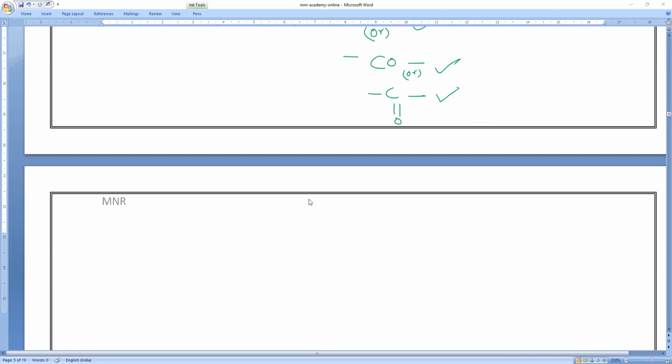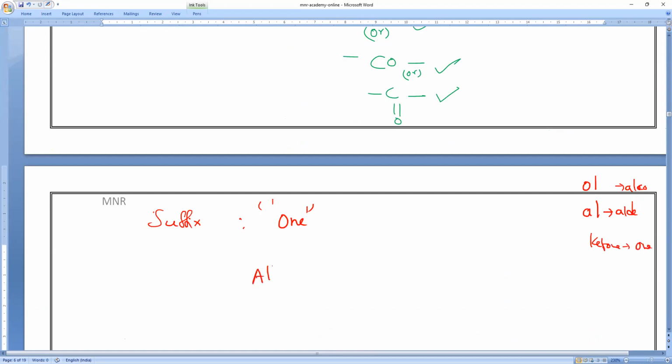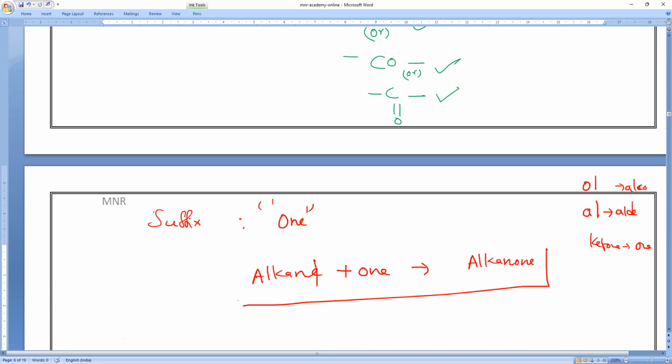And the last one is, what is the suffix for ketones? OL for alcohol, AL for aldehyde, and now for ketone it is ONE. So take the alkane, strike off the e, and add one, so it turns into alkanone. This is the formula. Then we will write the compounds and everything in the next class.